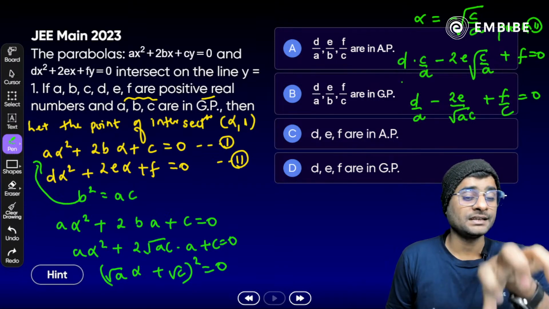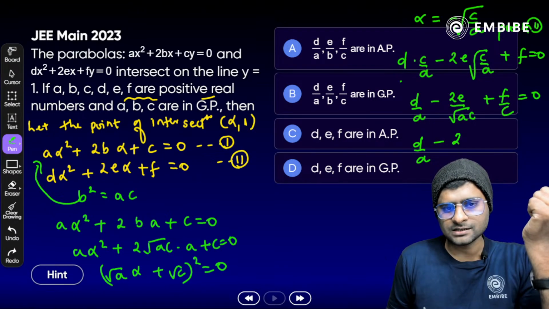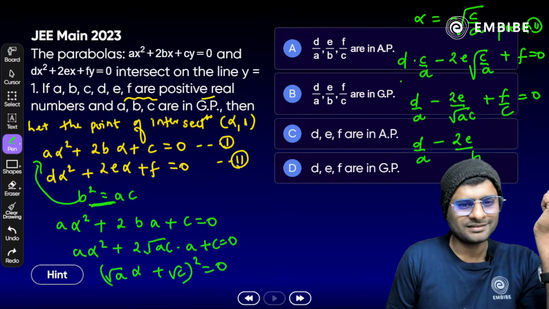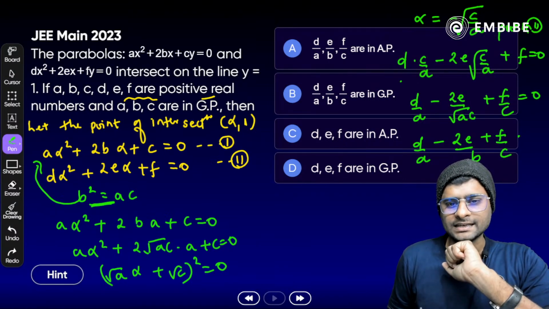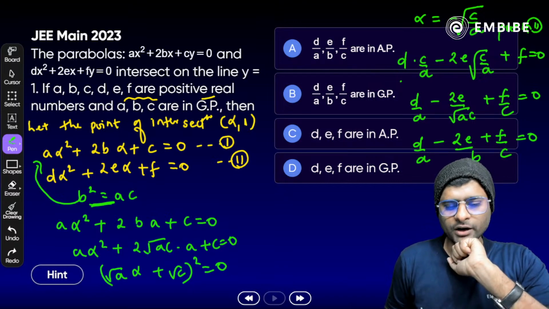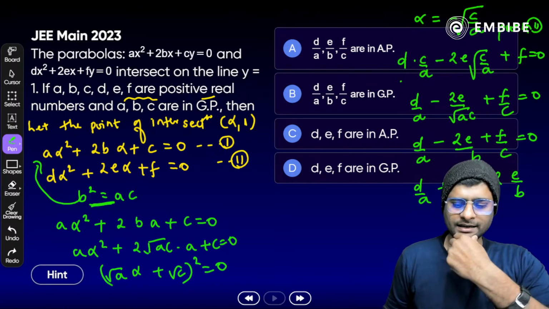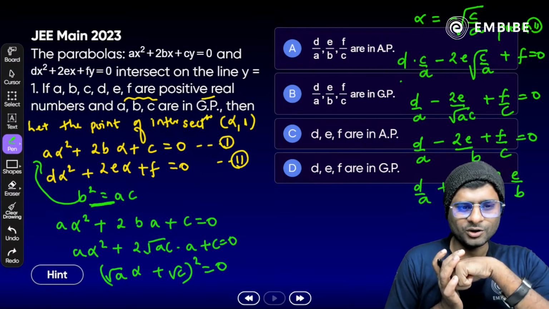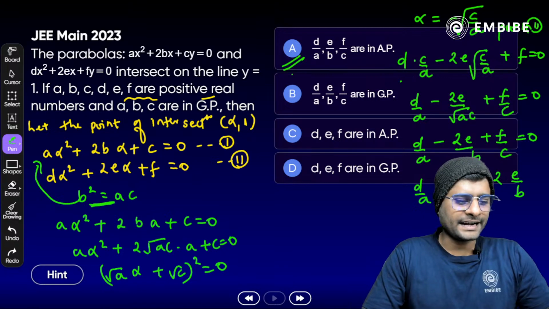That means we have just divided by c. Now write down d by a minus 2e by b. Why b? Because we know that root ac is nothing but b here, plus f by c is equal to 0, or what we can do here, d by a plus f by c is equal to 2 times e by b here. So which option is correct here? Option E. Excellent answer. Yes, that is the right answer, correct answer.